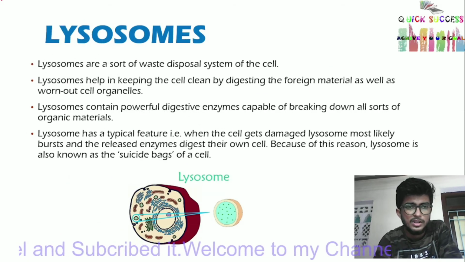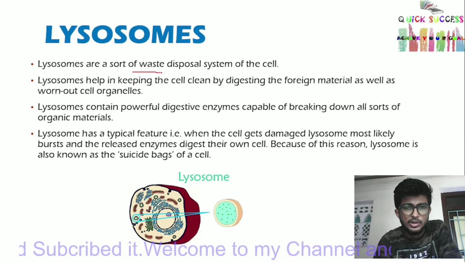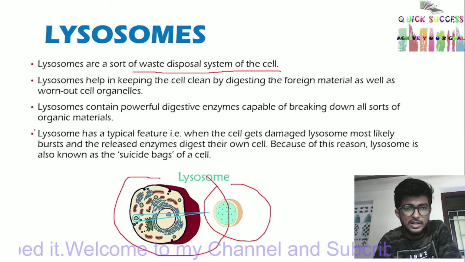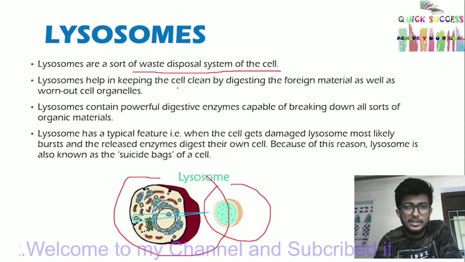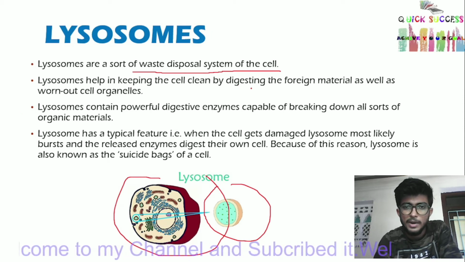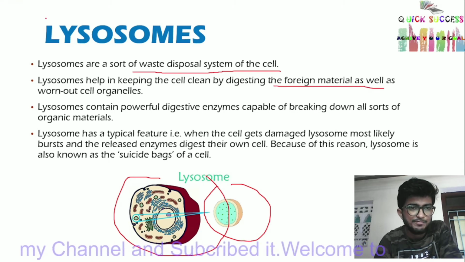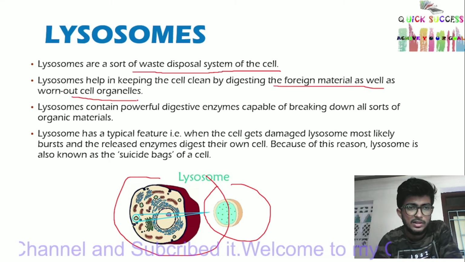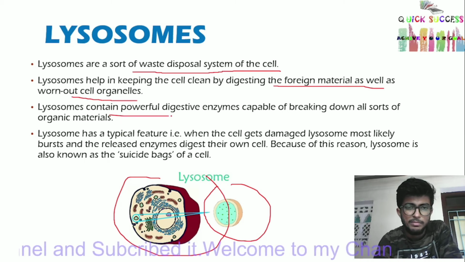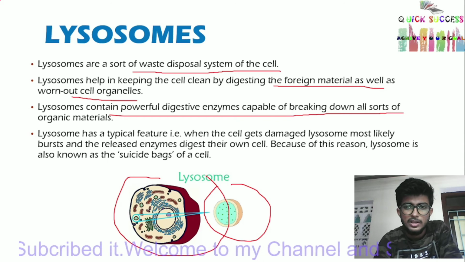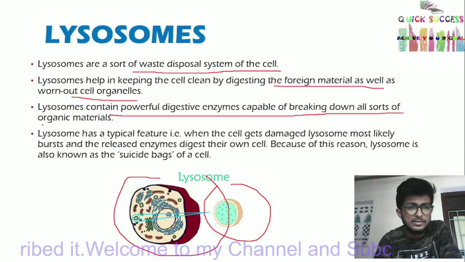Next, lysosome. Lysosomes are the waste disposal system of the cell. This is the lysosome. This is the whole cell. Lysosomes help in keeping the cell clean by digesting foreign material as well as worn out cell organelles. Lysosomes contain powerful digestive enzymes capable of breaking down all sorts of organic materials.